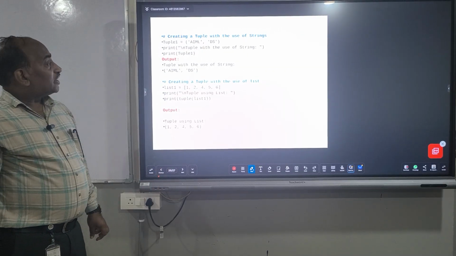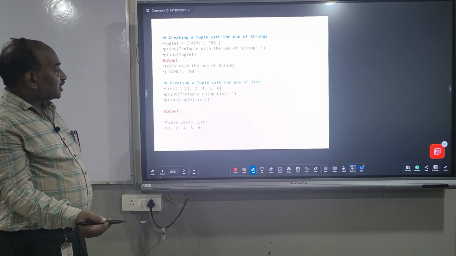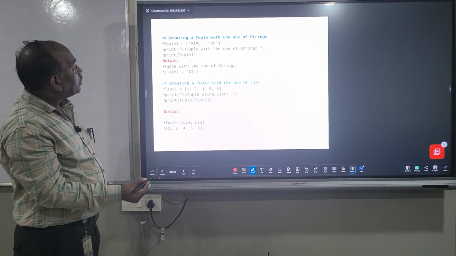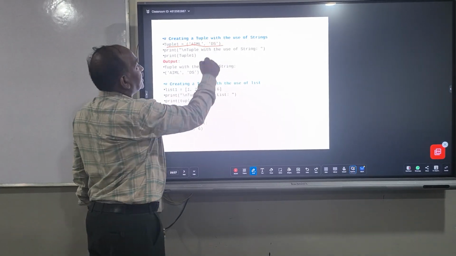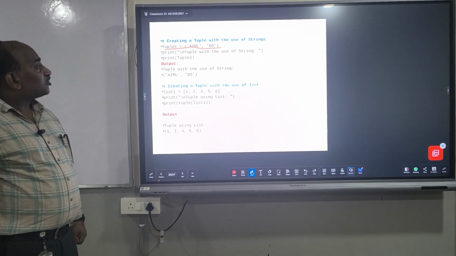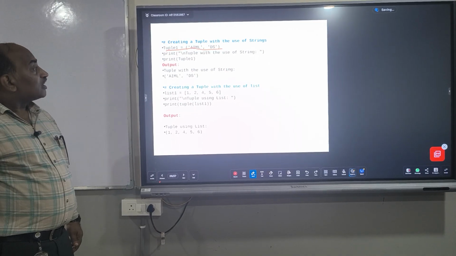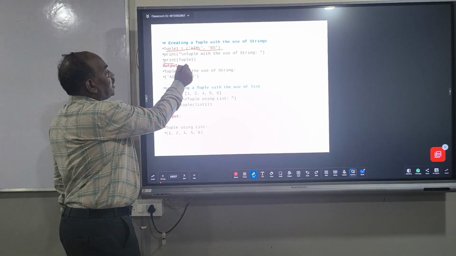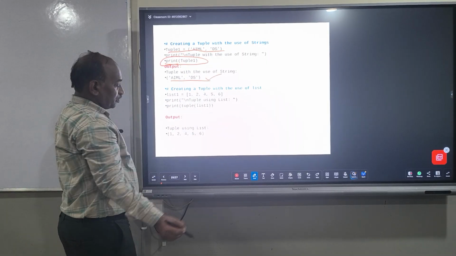If you want to put elements into the tuple, this is the format: tuple1 is equal to AML comma data science. That means here we insert two different values, AML comma DS. Whenever we print the same tuple content, it will print the values AML comma DS.